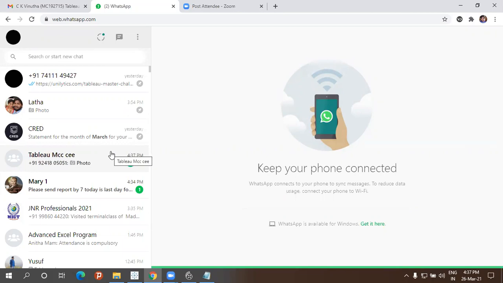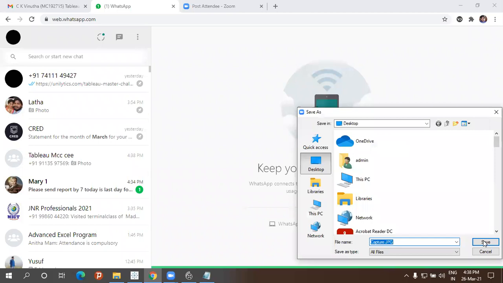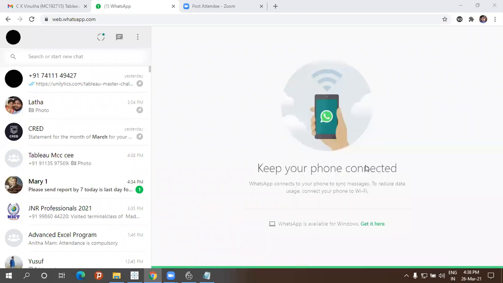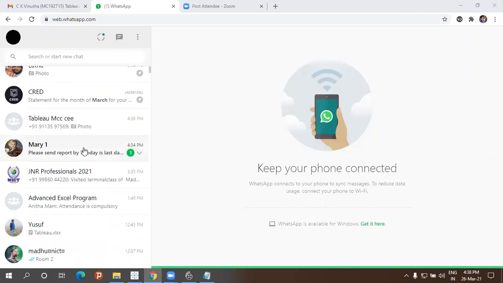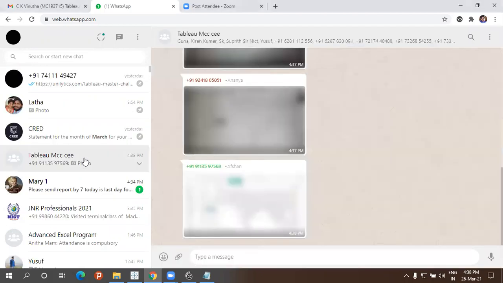Sir, I've sent it in the chat box. Vinuta, right? Your message is also there. Ankita. Okay, and second. In the chat box, I have to download it and save it, then I have to open it. Yeah, so it's opened here.